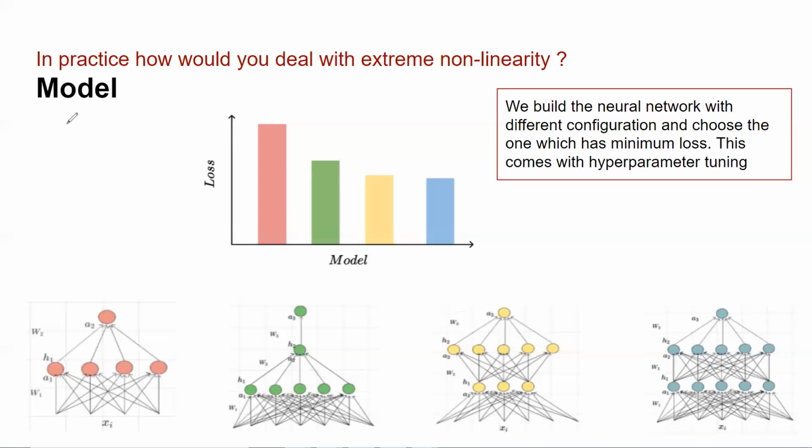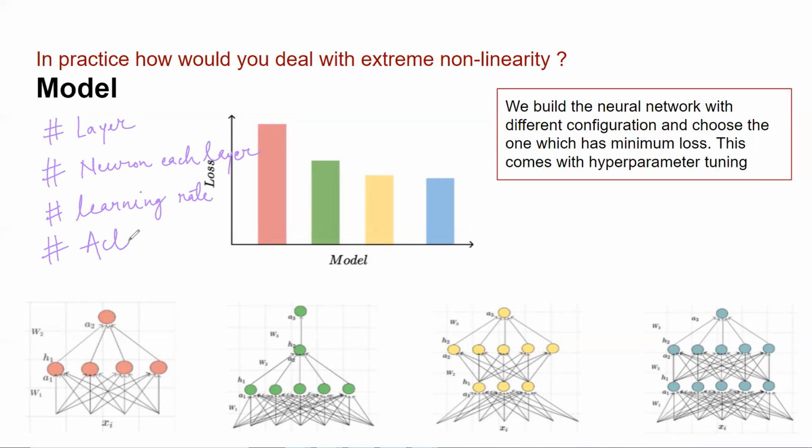See, let me put it here. There are mainly 4 attributes of any neural network. One is the number of layers. The other is the number of neurons in each layer. Third is the learning rate. Fourth is the activation function.